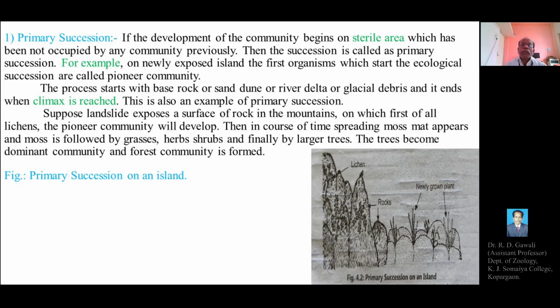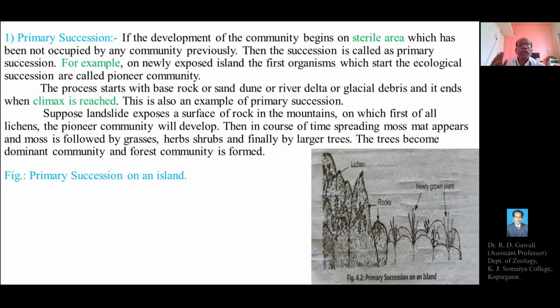Hello students, last time we explained the definition and the explanation regarding ecological succession and primary succession. So, primary succession means the development of a totally new community on bare land or a completely sterile area, where there is no previous community present. Then the succession is called primary succession.